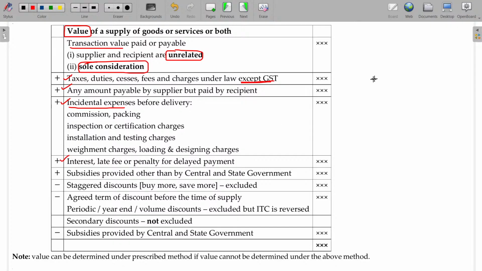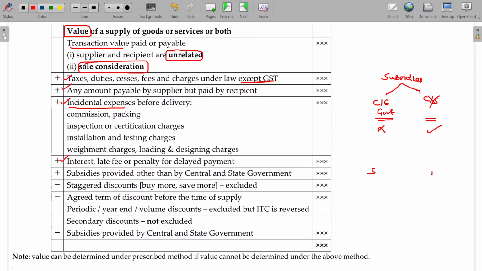And we have the two subsidies, right? So already we studied this along with the consideration, right? What's that? Subsidies may be payable by central or state government, or sometimes it may be other than central or state government, okay? In case of central and state government, then this will not be includable. In case of subsidies payable by the others, should be includable. That we have already studied along with the consideration chapter. You can recollect this, okay?